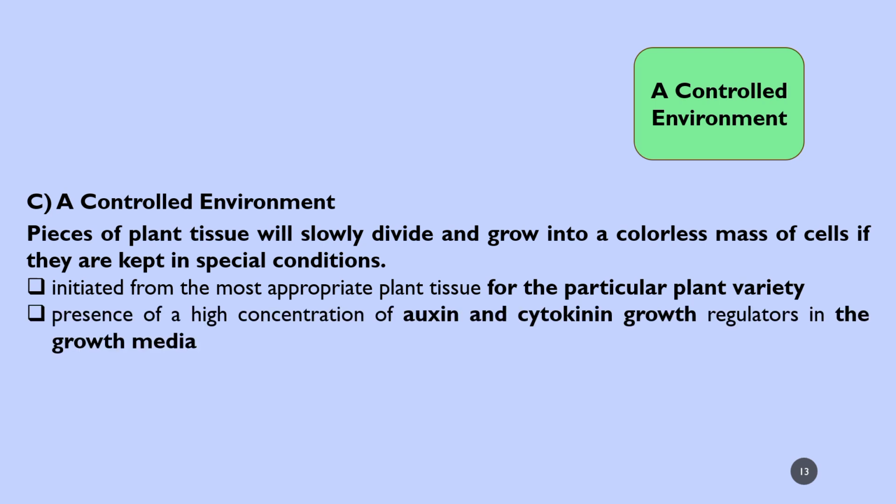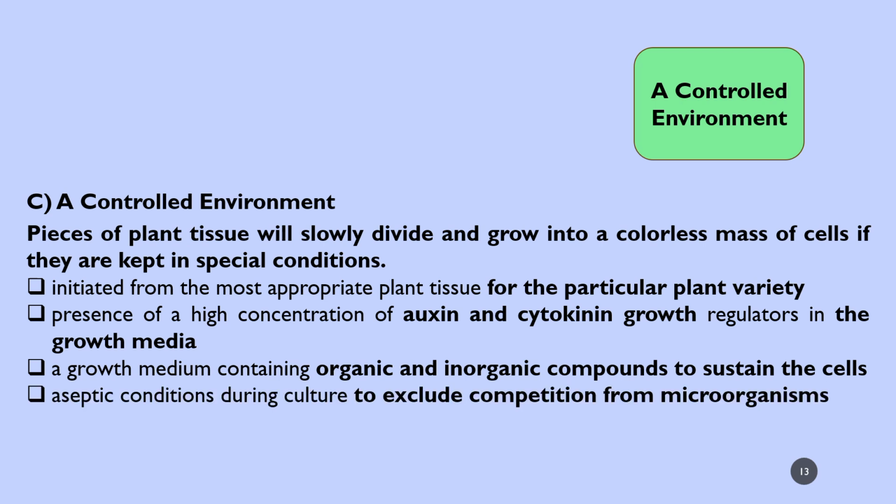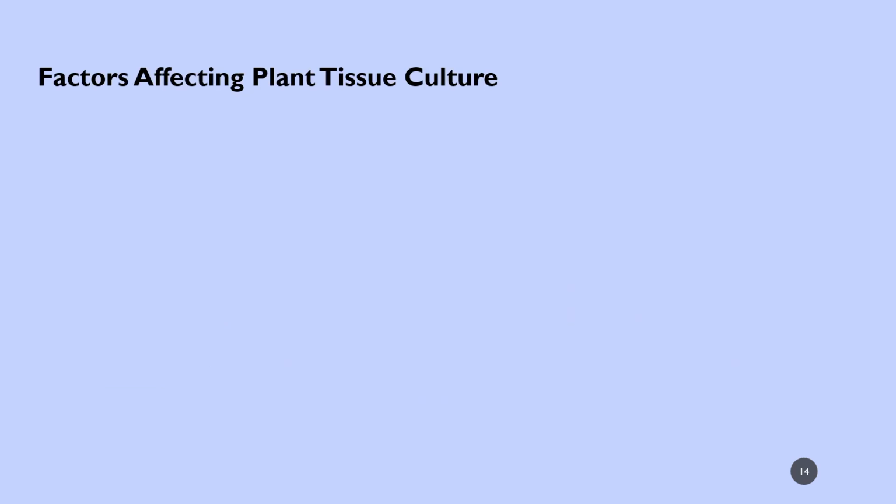Presence of a high concentration of auxin and cytokinin growth regulators in the growth media. A growth media containing organic and inorganic compounds to sustain the cell. Aseptic condition during culture so that competition from microorganisms is avoided.